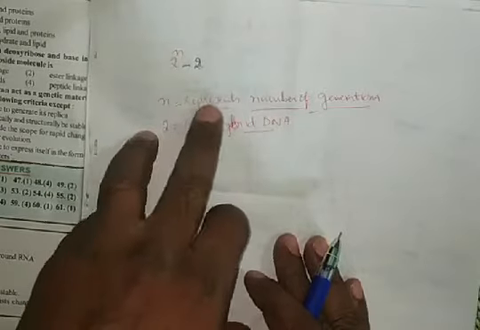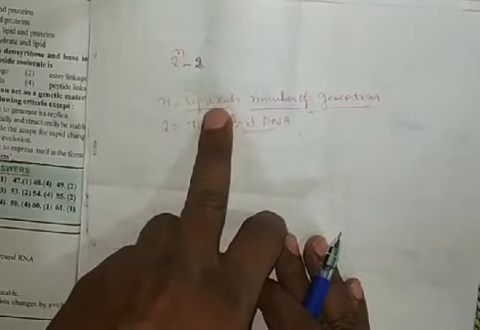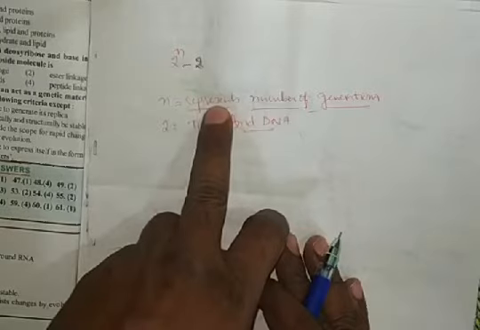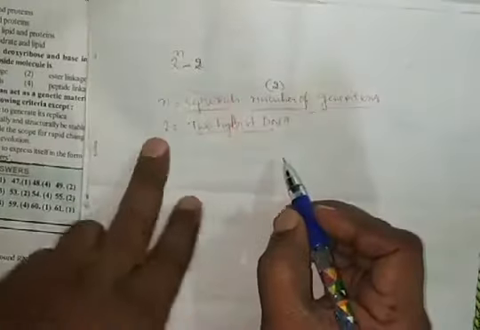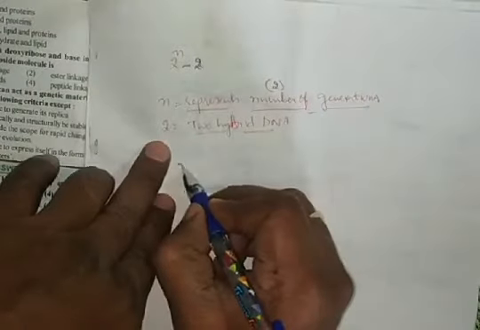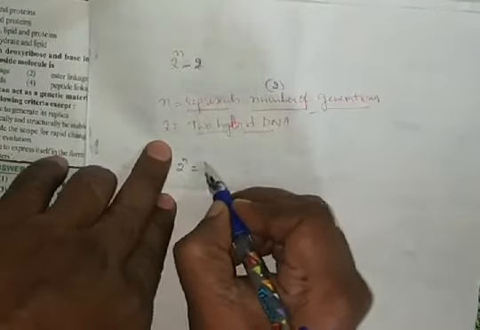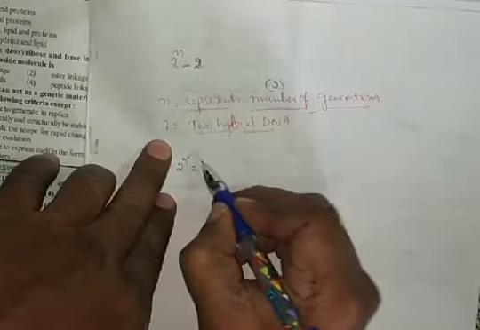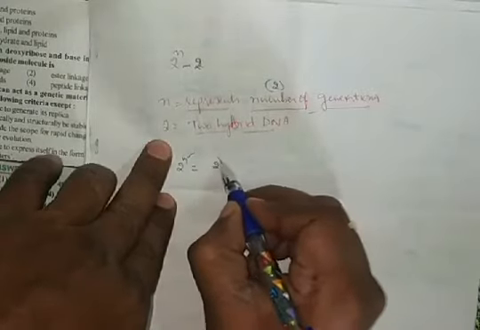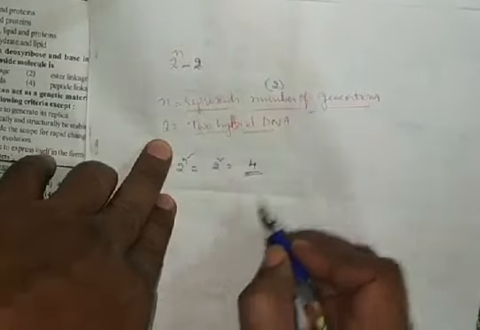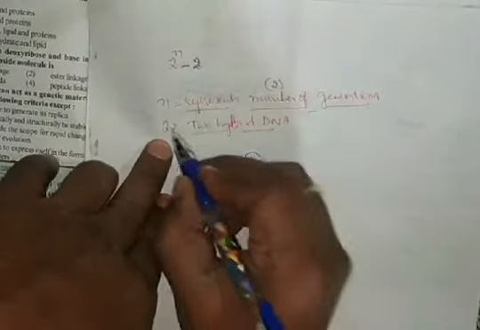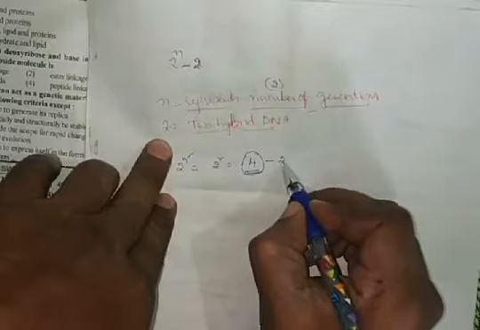n represents the number of generations, that is, after how many generations we are observing the DNA strand. Say 2 generations, for example. So 2 power n, 2 squared. How many strands are formed? 4 strands are formed here. Out of 4 strands, 2 strands are always hybrid.